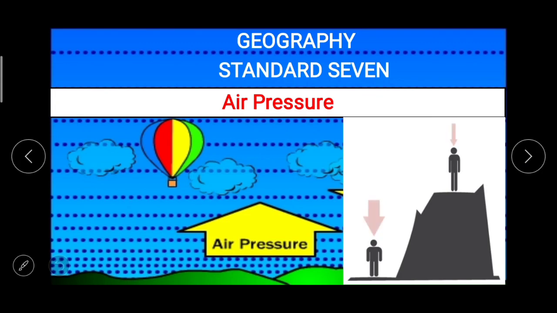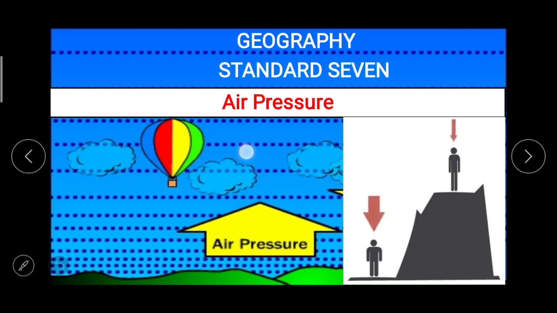Today in standard 7th geography, we'll be learning the topic air pressure. In this topic, we are going to talk about the altitude of the region and air pressure, and also about the air temperature and air pressure, pressure belts on the Earth's surface, and isobars.